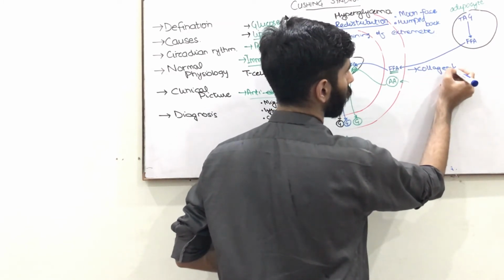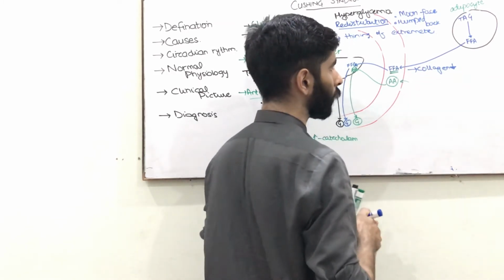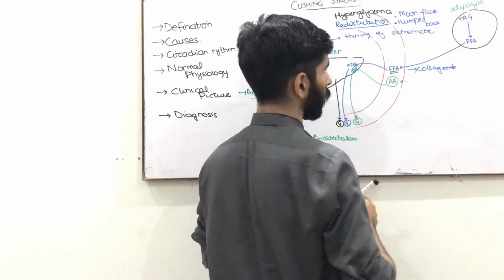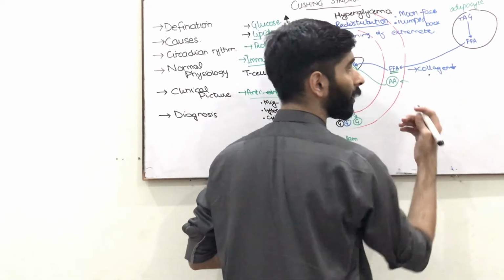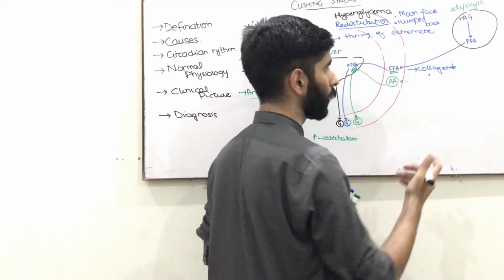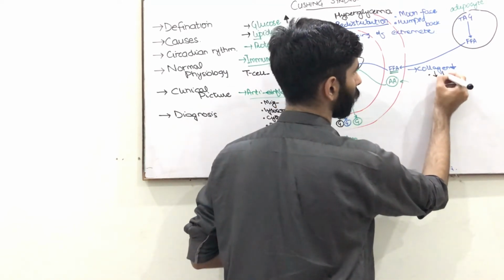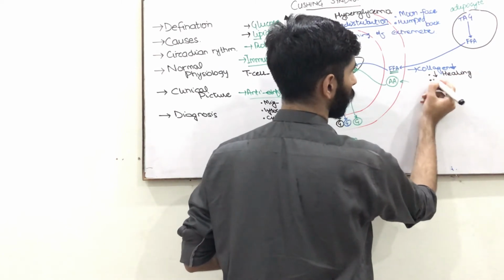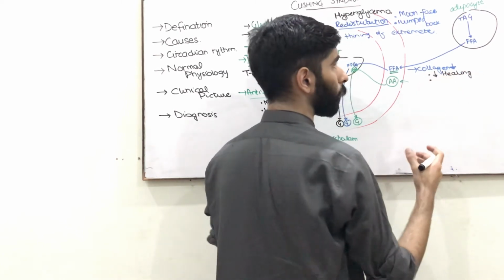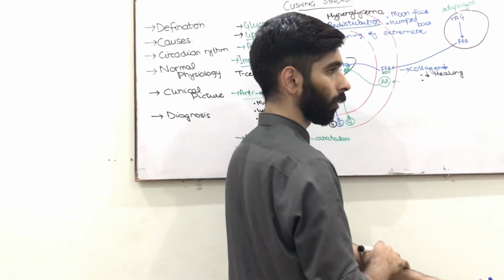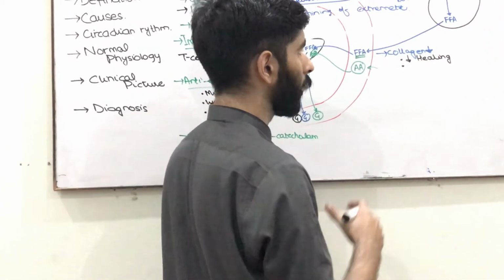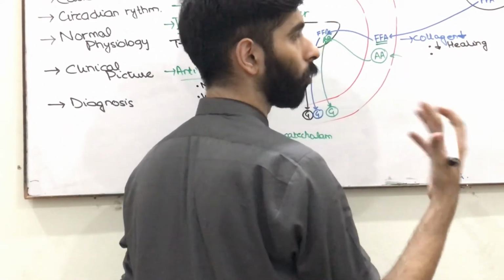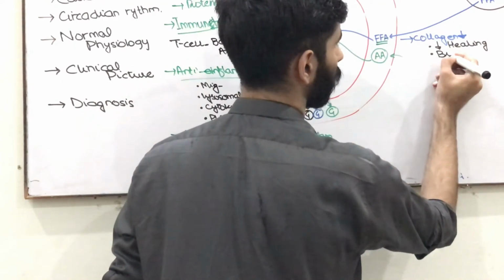Now what are the consequences of a decrease in collagen? Number one, as we know that collagen is required for healing and scarring, there will be decreased, compromised healing. Collagen is also present in the subcutaneous tissue, and when there is decreased collagen, there will be increased bruising.